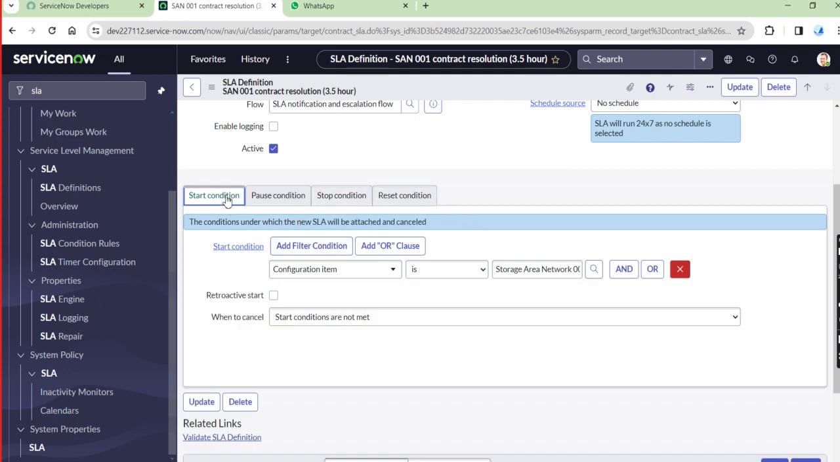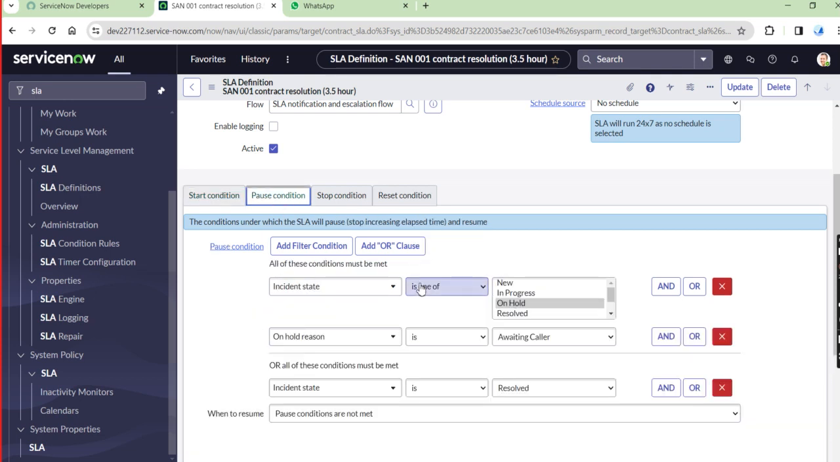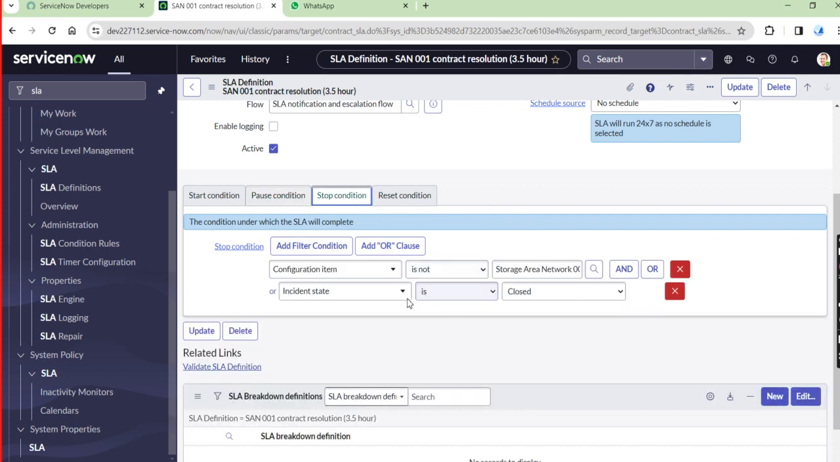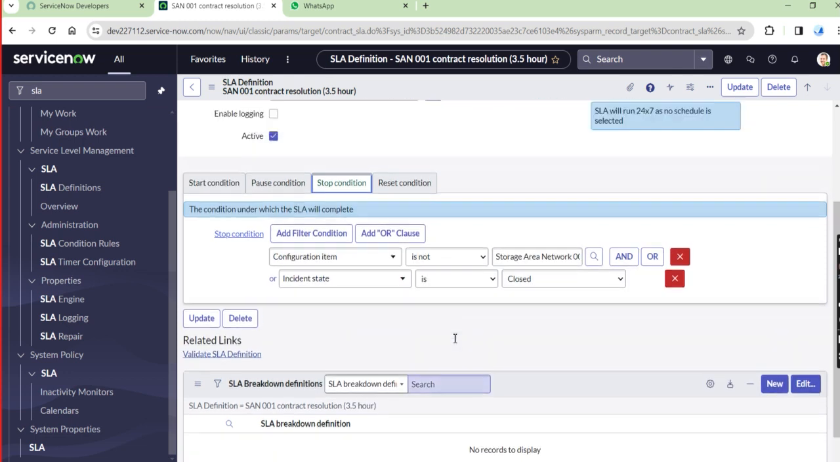So in our sections, start, pause and stop conditions are there. Let me take that. So the start condition is configuration item, and that configuration item is the storage area network. So when we start our underpinning contract UC one, the configuration item is the storage area network, then start the particular UC timeline. And incident state is on hold, and on hold reason is awaiting caller. And the stop condition is the configuration item is not storage area network.